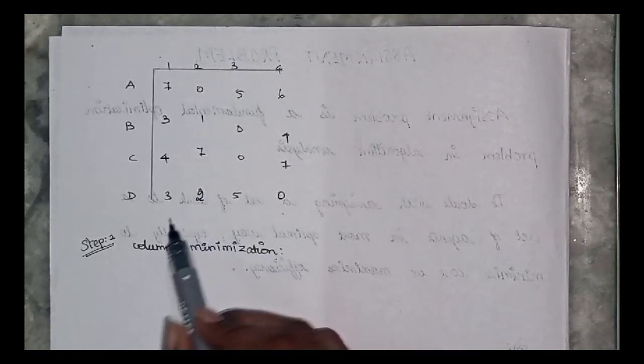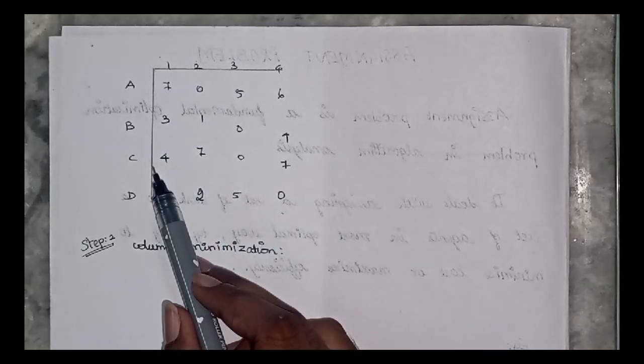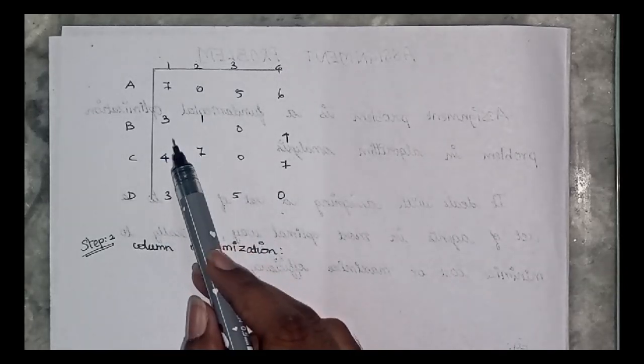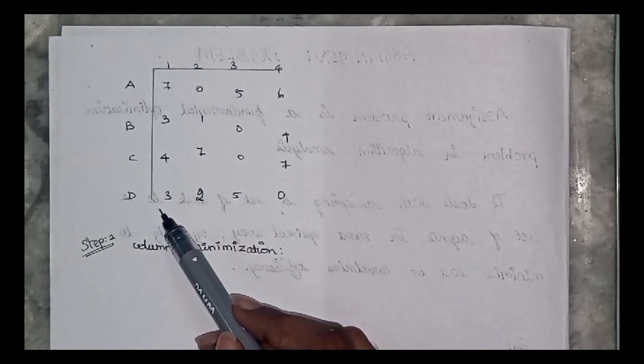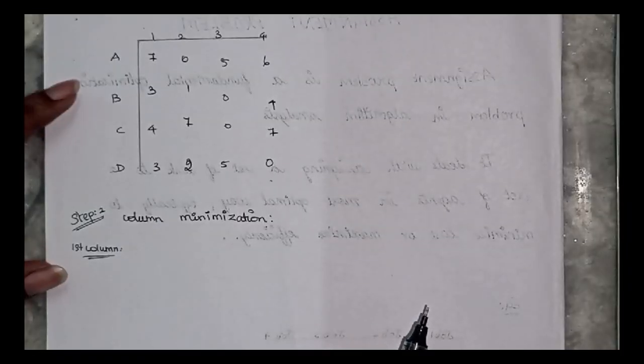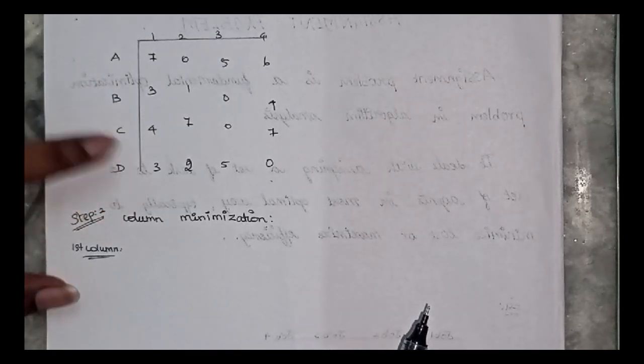So the next step is column minimization. Column minimization is the same as row minimization. Here we check each column for its minimum value and subtract it from the other elements in the same column, like we did in row minimization. The first column has a minimum value of 3, so we subtract 3 from the other elements in the first column.